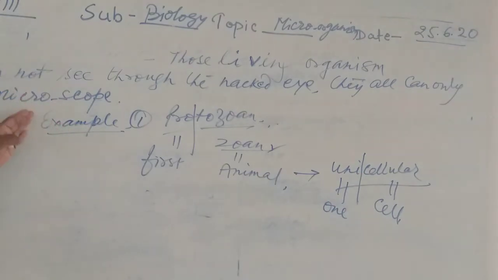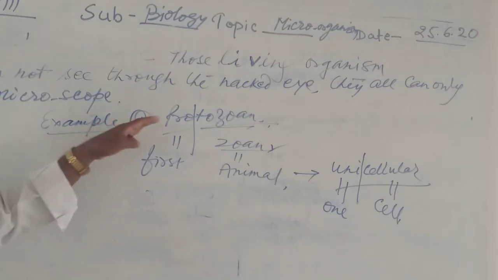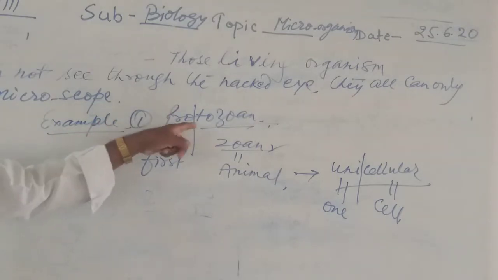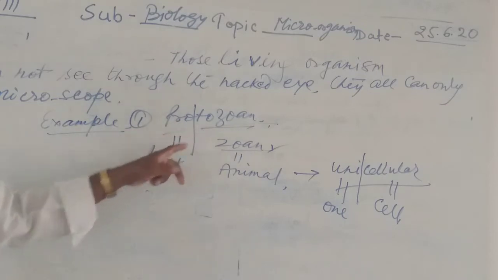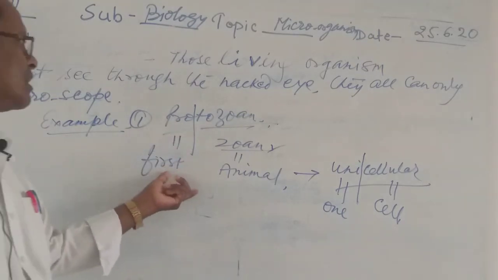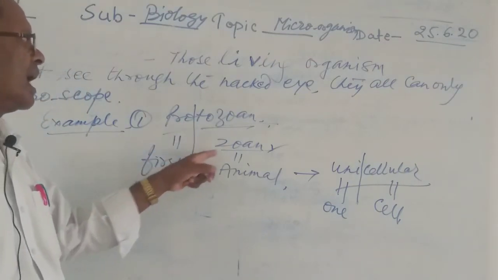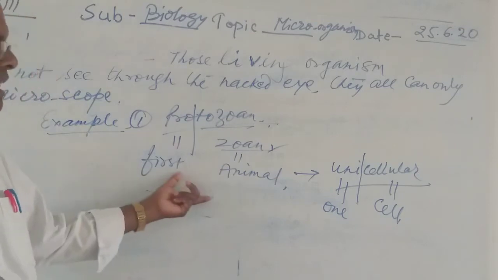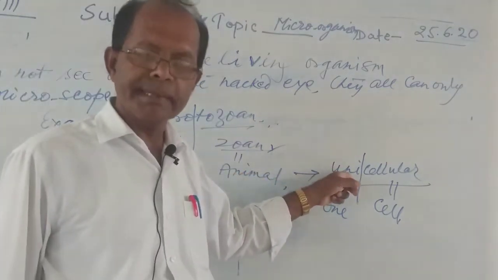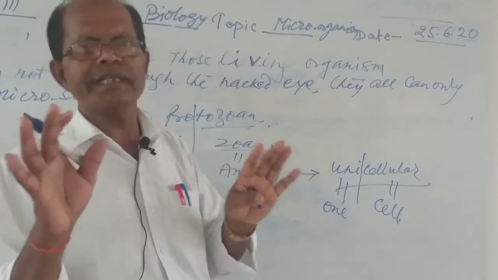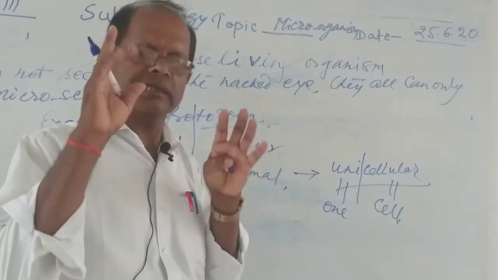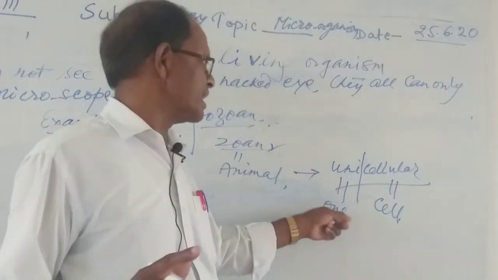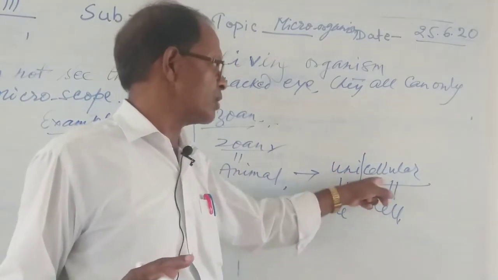Now what have we studied about it? First of all, we have studied microorganisms, which cannot be seen with the naked eye. Number 2, the example of microorganisms: first we are going to discuss the protozoan. Pro means first, zoon means animal, the first animal, and that is called unicellular. It means that animal takes on all its work through a single cell. Uni means one, cellular means cell.